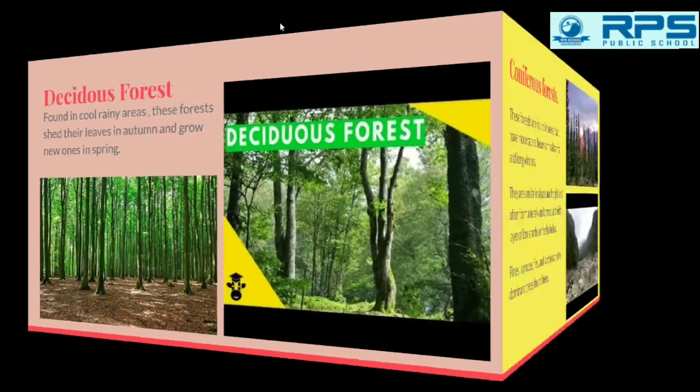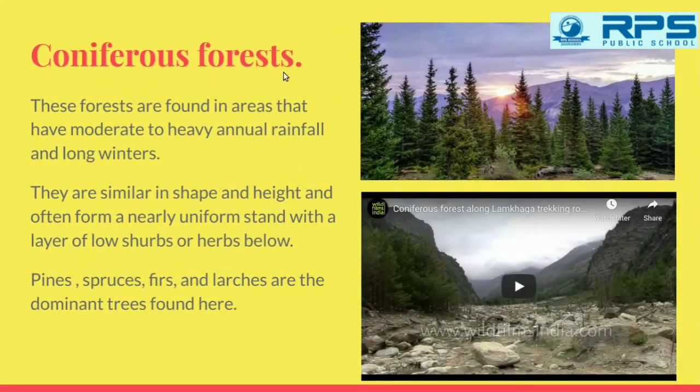After this, we come to the coniferous forest. These forests are found in areas that have moderate to heavy annual rainfall and long winters. That means moderate means average rainfall to heavy rainfall. Either they have the average rainfall or heavy rainfall all around the year, and long winters where the winters are long.